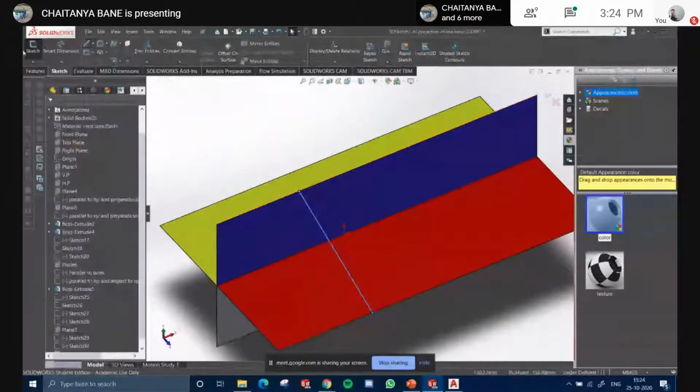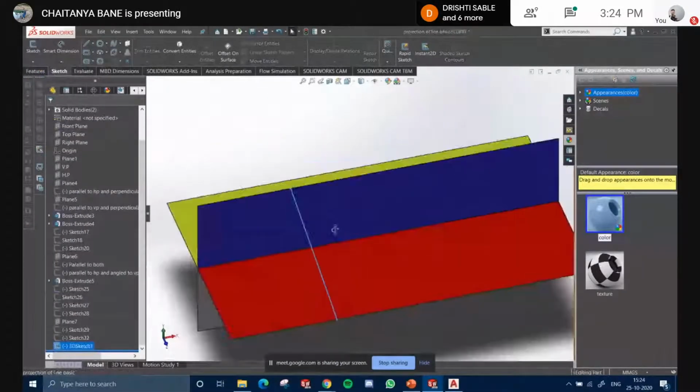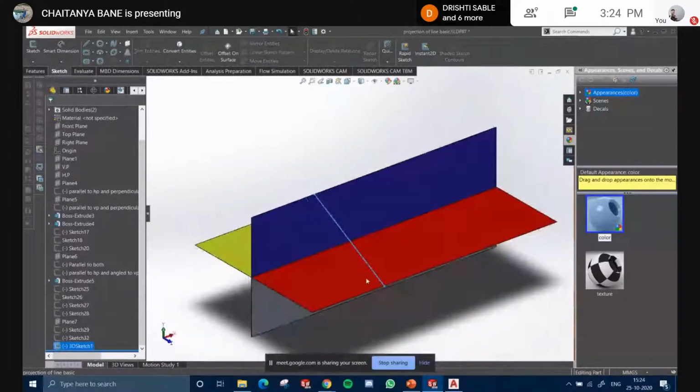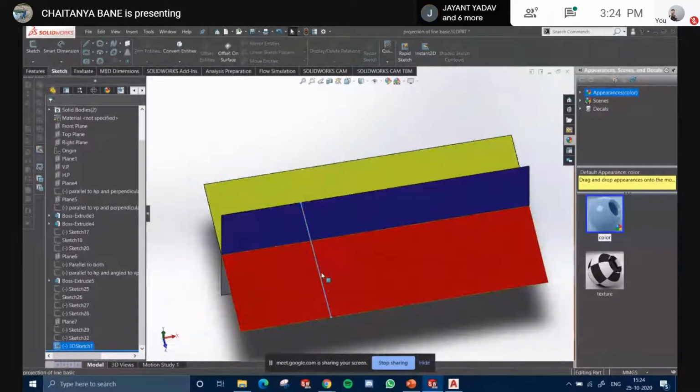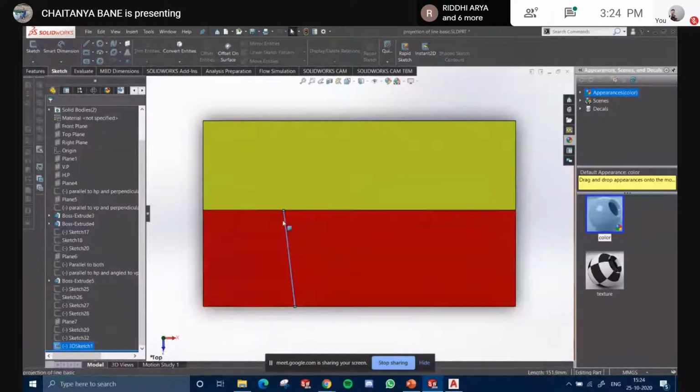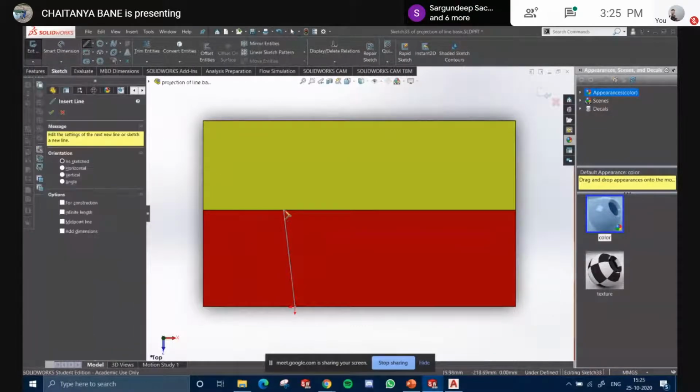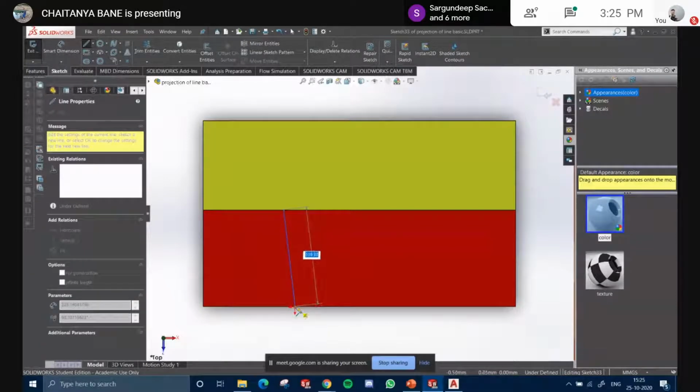Okay, cool enough. So this is my line, sort of inclined to both the planes. Now its true length is somewhere around 151. If I view from the top, will I get the true length? No, because it is inclined to the HP. If I sketch it on the top, I will get a bit less. What is it?